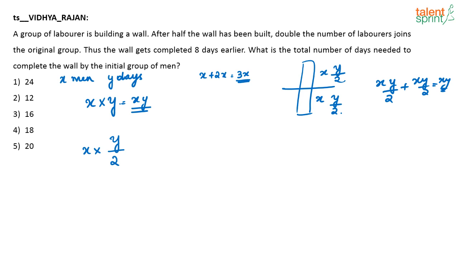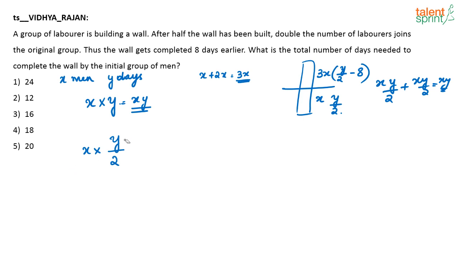But now what has happened? To build the second half of the wall, there are 3X men now. And the work, instead of taking Y by 2 days, they are now completing 8 days earlier. Right? So 3X men, then how many days do they have to work? They have to work only for Y by 2 minus 8 days to complete the wall.